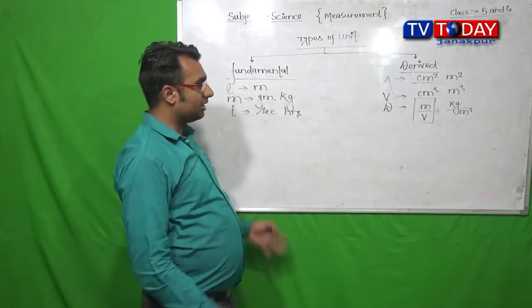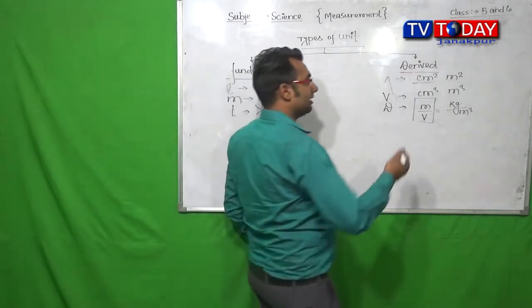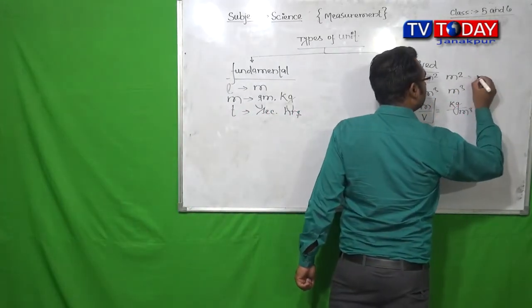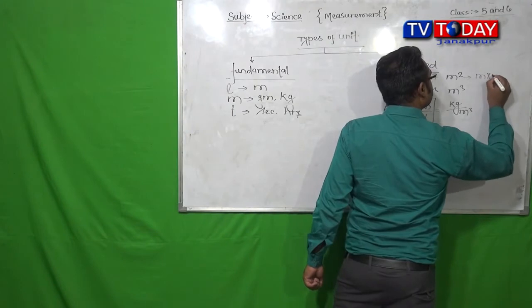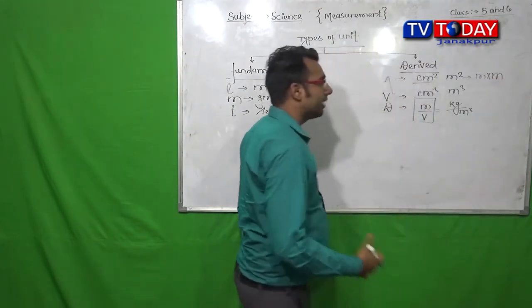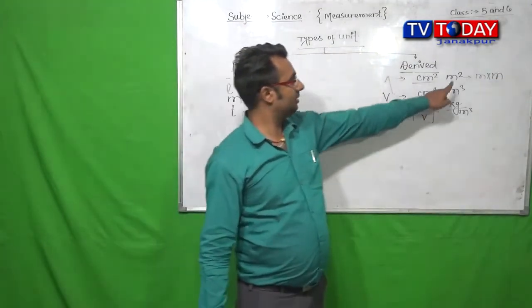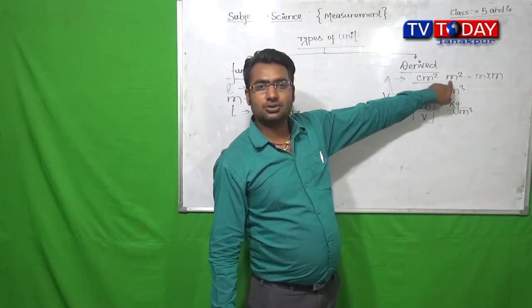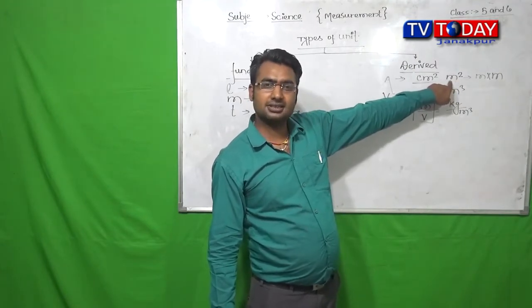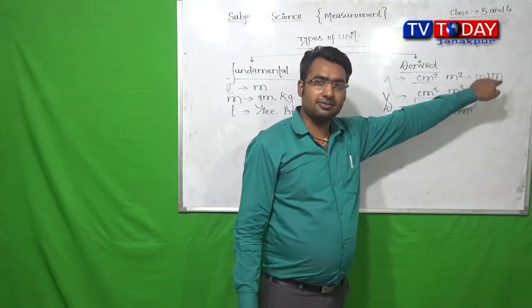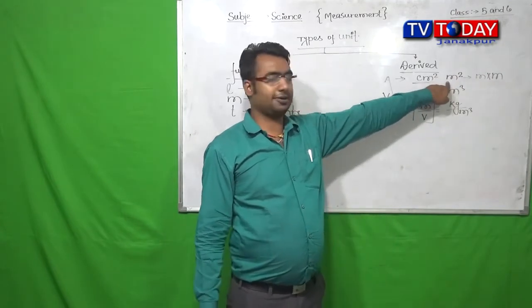What does it mean? It means we know that 2 meters are involved to express meter square.